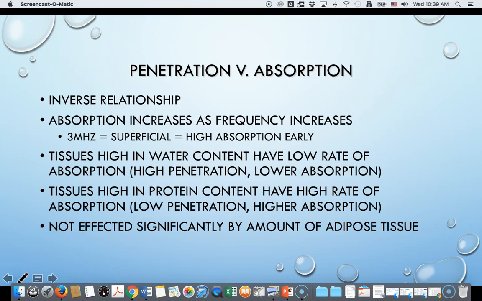When we talk about absorption taking place, we're talking about the fact that the sound wave's energy gets converted from mechanical energy into thermal energy. And again, the amount of absorption is related to the amount of collagen or protein in the tissue. So high water content means high transmission, high protein content means high absorption. Reflection occurs usually when we have dramatic changes in density, and we'll talk about those. And then we get a lot more refraction, or bending of the wave, as it passes through joint spaces, and that can also produce what we call standing waves.